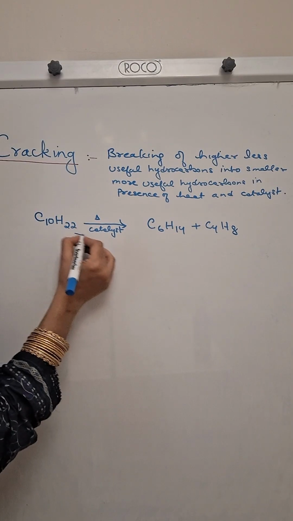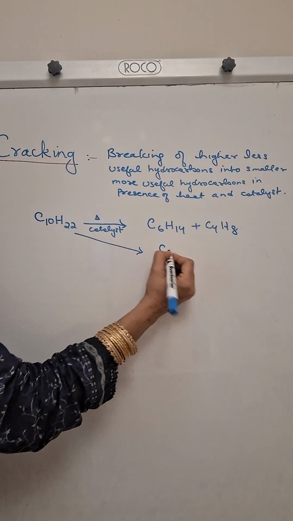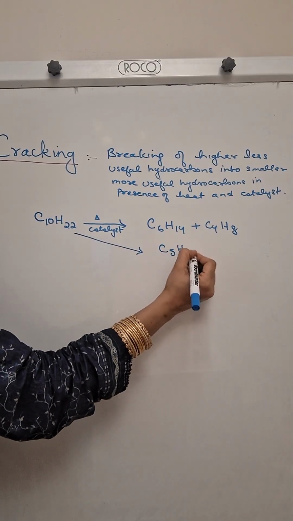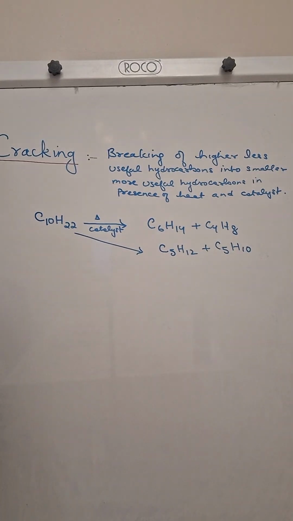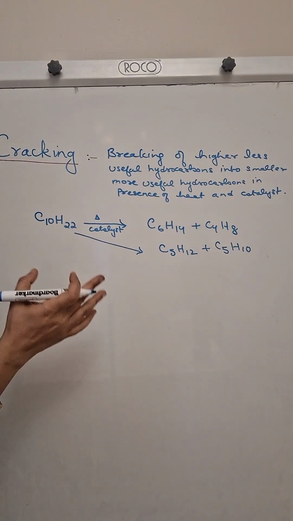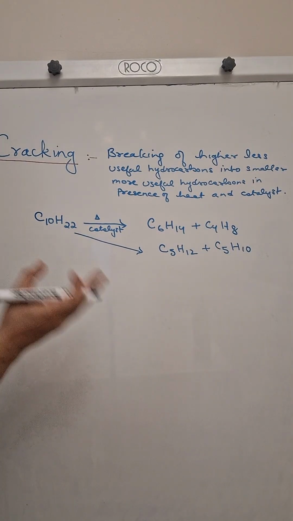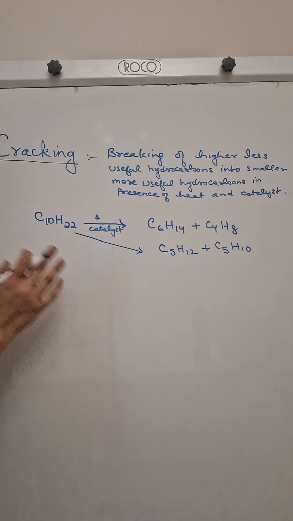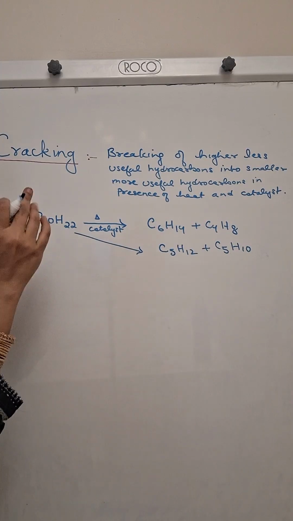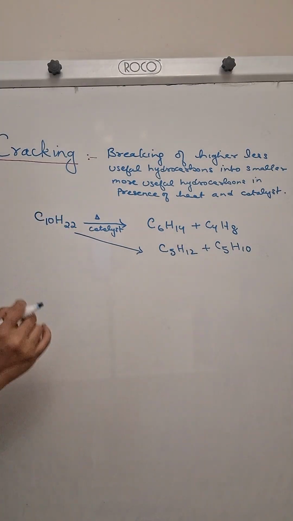It can also be broken into compounds like C5H12 plus C5H10. Okay, which means it can be cracked in many different ways. Many different hydrocarbons can be formed from the same bigger hydrocarbon. The thing which is common here is that always one of the products is alkene during cracking.